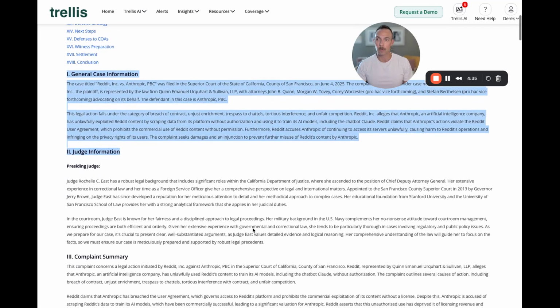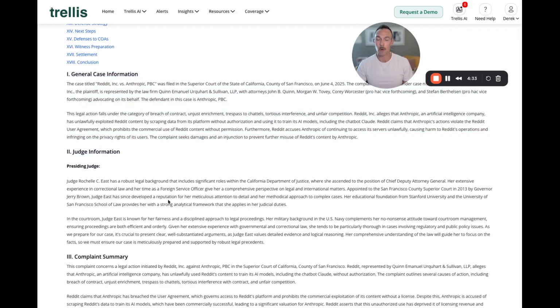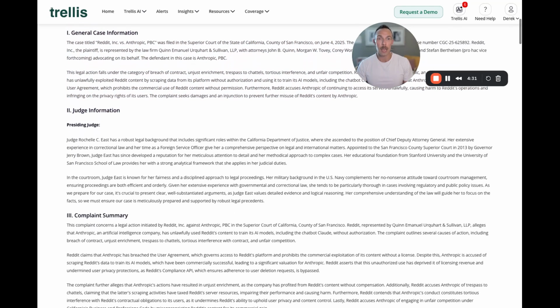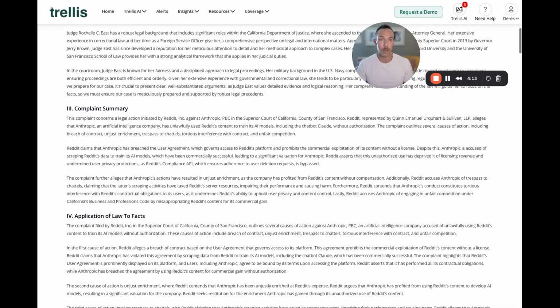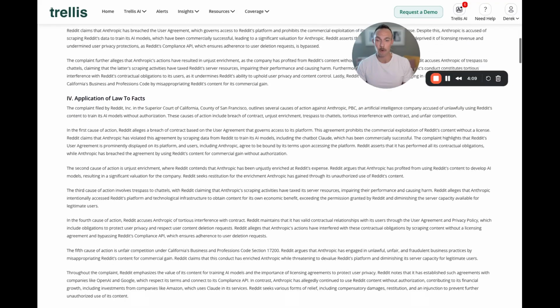Here, you're going to notice when we're talking about the general case information or perhaps the judge information, now we have the output queued up to drive it through a memo type response, something that you would typically share either with a current client or prospective outside counsel to let them know, hey, this is what's going on in the case, even though you may not have been served with it thus far. However, the content is, like I said earlier, very much the same, just written in memo format.